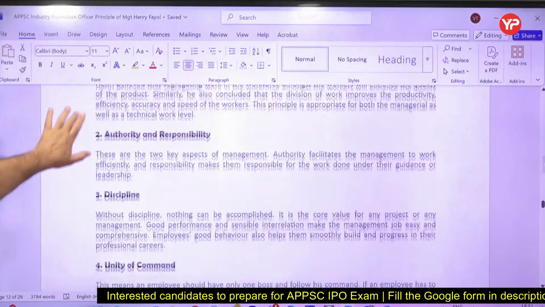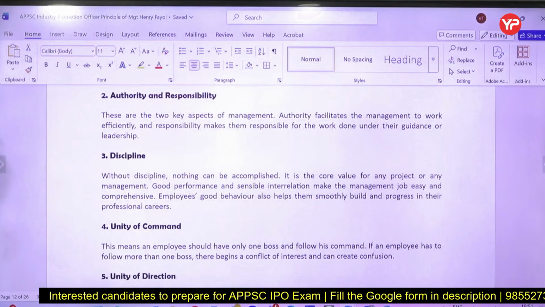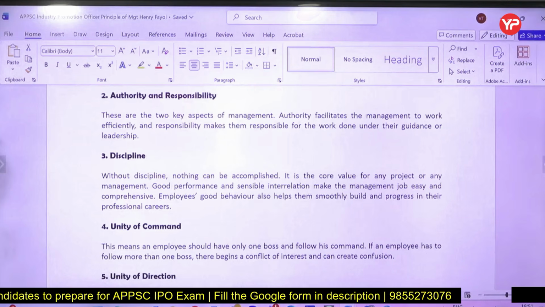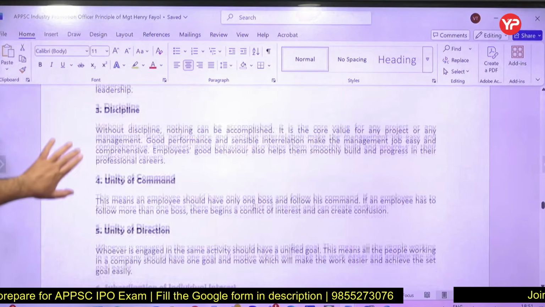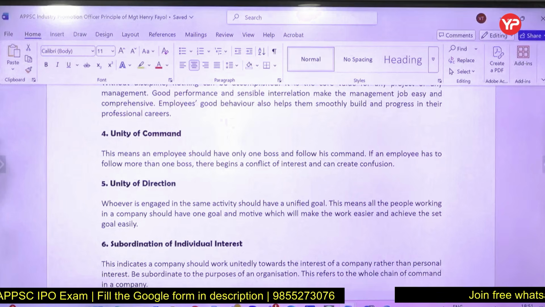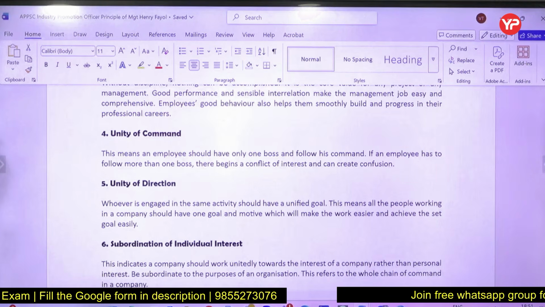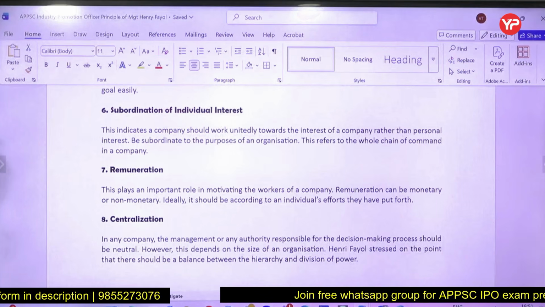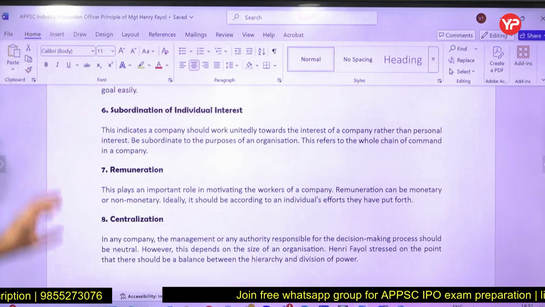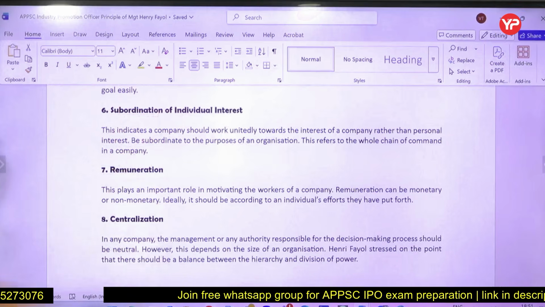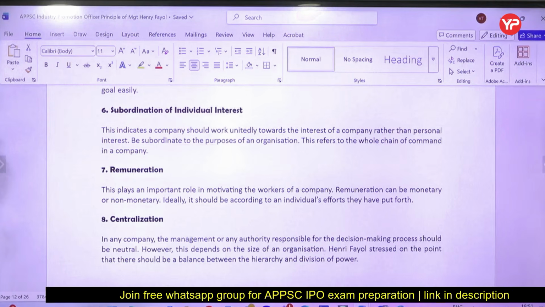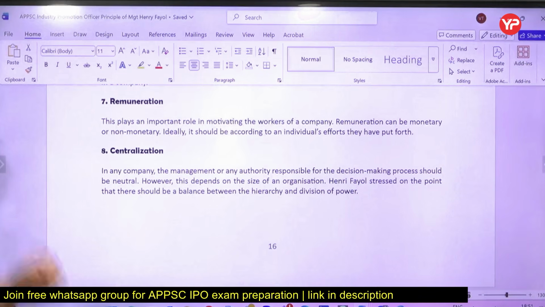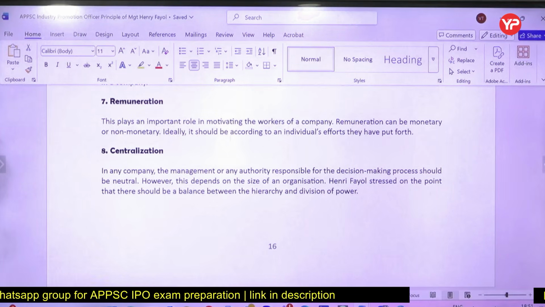Authority and responsibility. Give the responsibility to people, give the authority, but at the same time give responsibility also. Discipline. Without discipline, nothing can be achieved. Unity of command. You should have one boss only. Unity of direction. Same objective. So everyone in the company should work for the common objective. Your interests are secondary. Company's interest first. Remuneration. Remuneration can be monetary, non-monetary also.